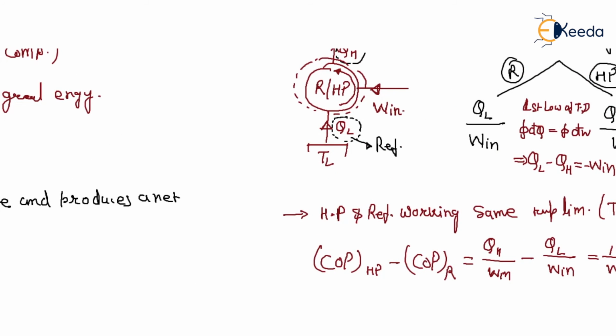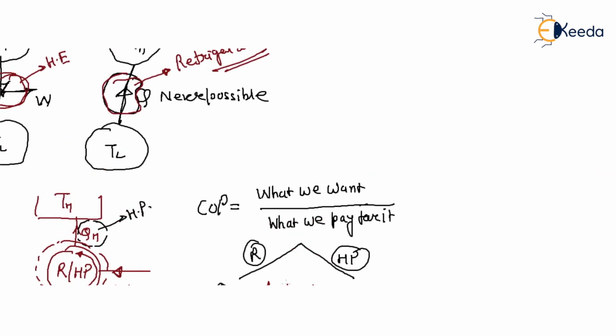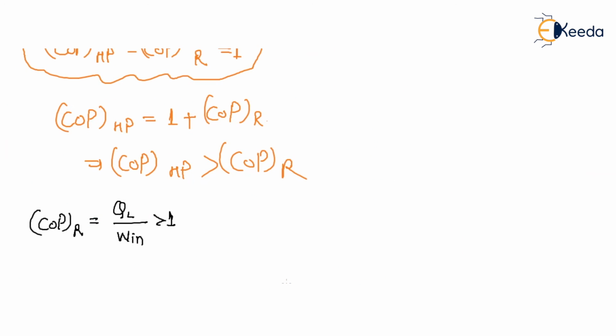Because QH is W in plus QL, so QL is higher than W in. So if QL is higher than W in, COP is always greater than 1.